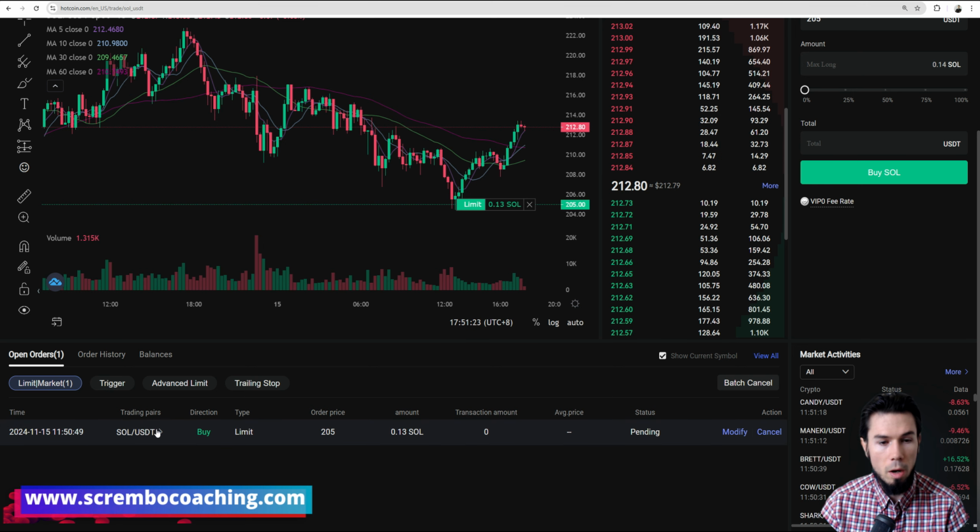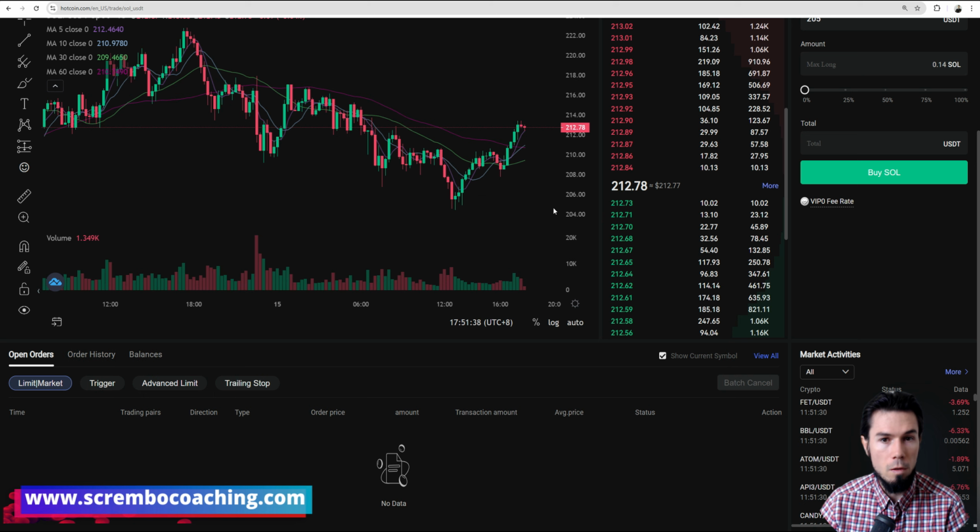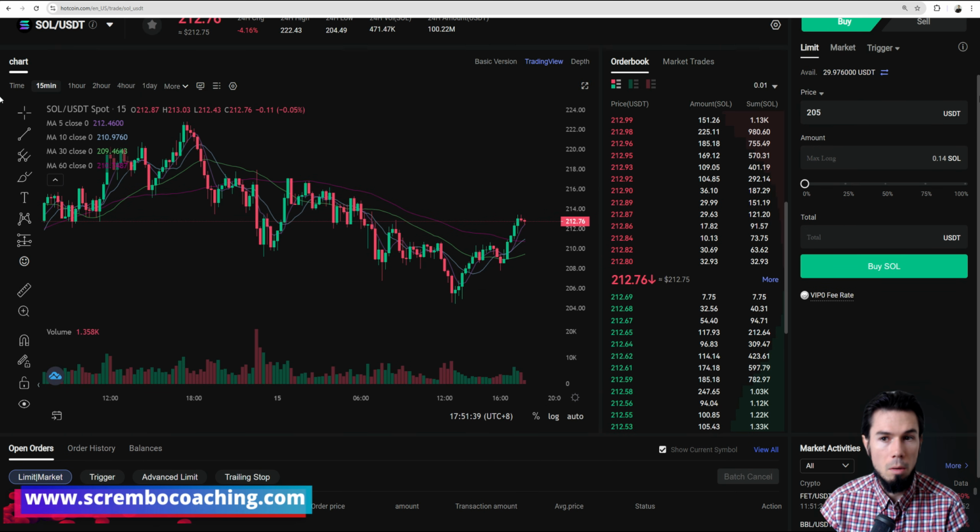If I don't like this one, because for some reason I don't think that price is good, I can modify or I can cancel the order from those two buttons, but I got all the details here with my pending one. Simply cancel the order and it's going to get deleted, right? This is how it works.